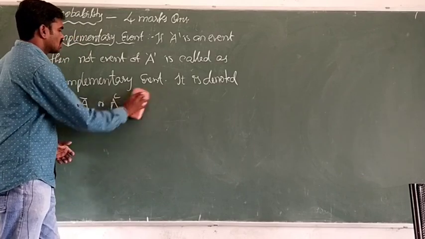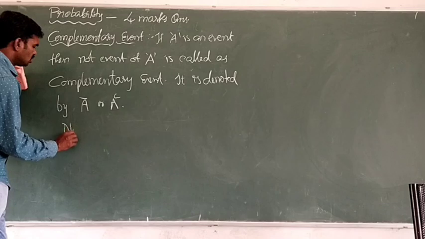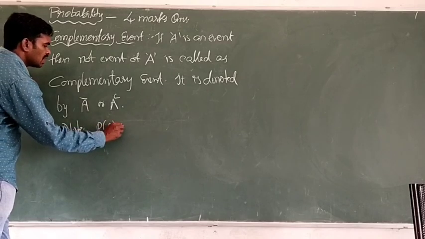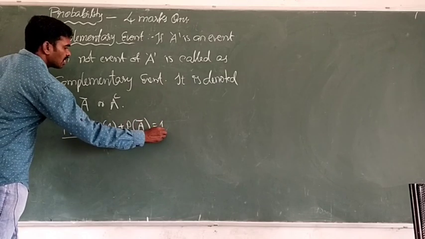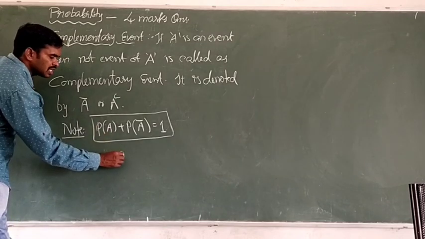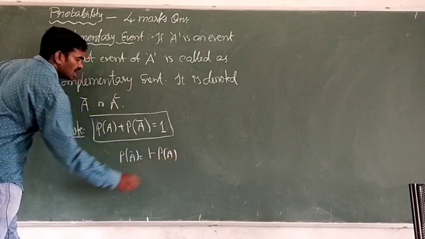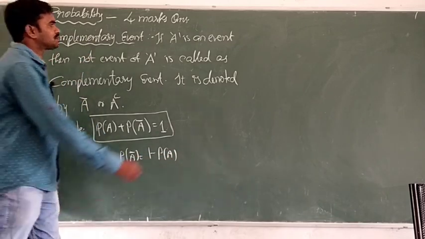Okay, this is nothing but the complementary event. And a note, this is very important: probability of A plus probability of A complement is equal to 1. Of course, using this we can write probability of A bar equals 1 minus P of A. We can write bar or power C also, no problem.